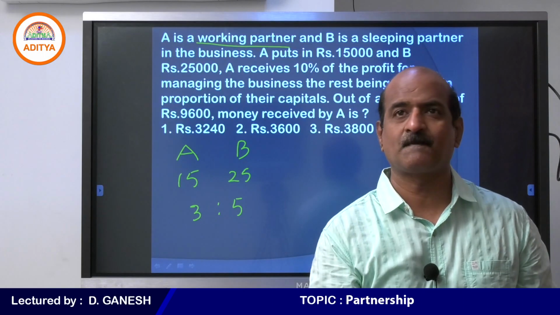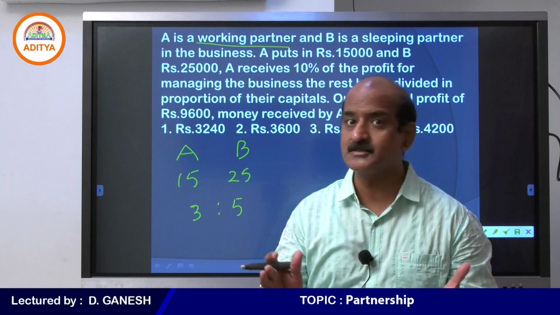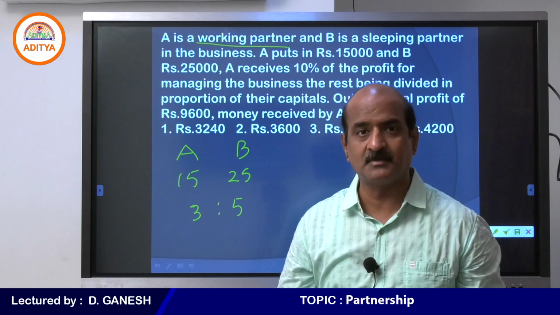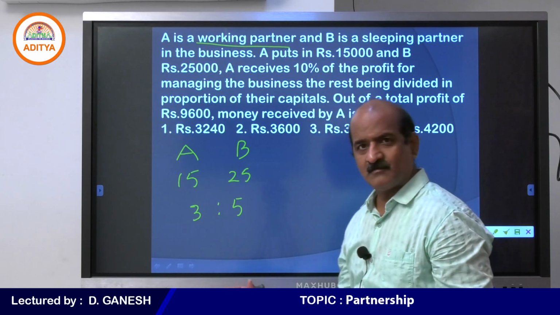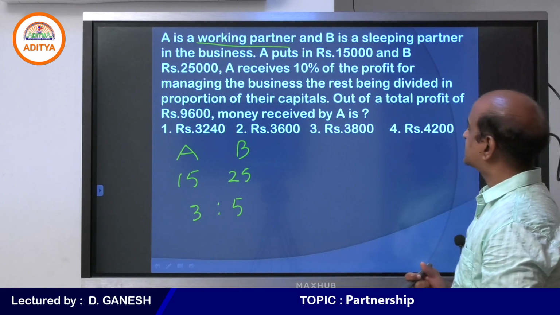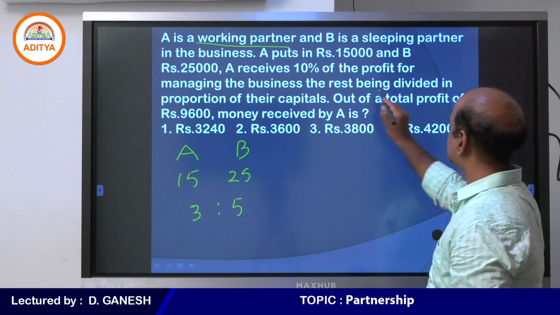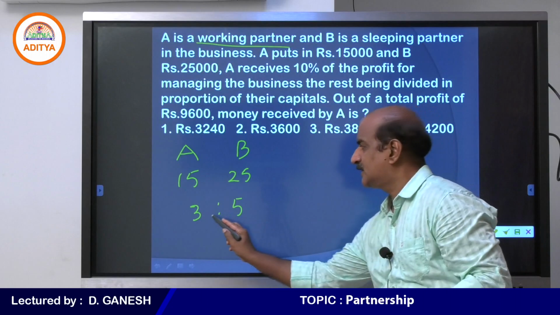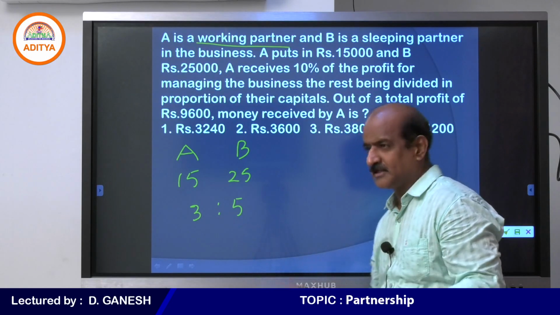But my dear students, A is a working partner, he has to get some benefit. If he doesn't get benefit, there is no point in running the business. Let me see what benefit he is getting. A receives 10% of the profit for managing the business, and the rest is being divided in proportion to their capitals. Obviously their capitals are 3:5, you can understand that.